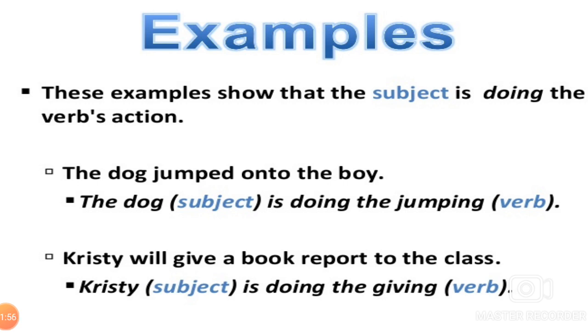The dog jumped onto the boy. The dog is the subject. Jumping is a verb. Christy will give a book report to the class. In this sentence, Christy is the subject. Giving is a verb.